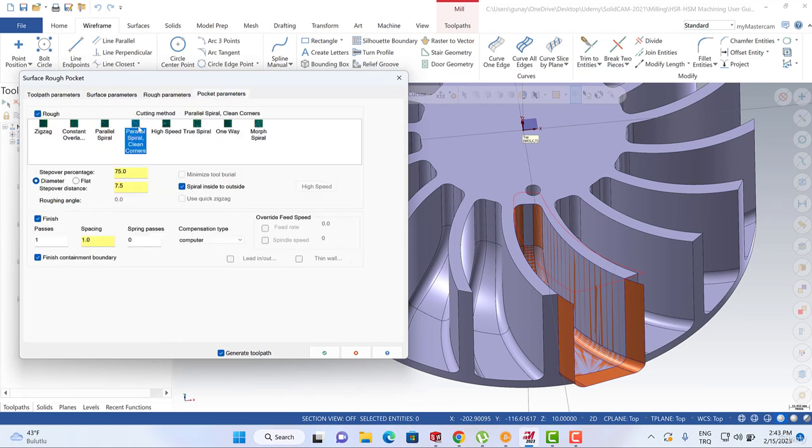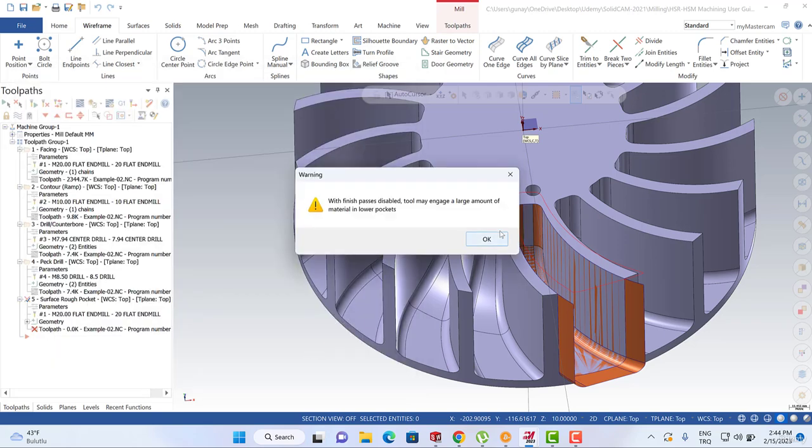Let me turn back to pocket parameters. Pocket parameters can be parallel spiral clean corner. This is my step over. Step over can be 50% of my tool diameter, and we can activate the spiral inside to outside option, and we can cancel these parameters as well. And then let me recalculate my toolpath.